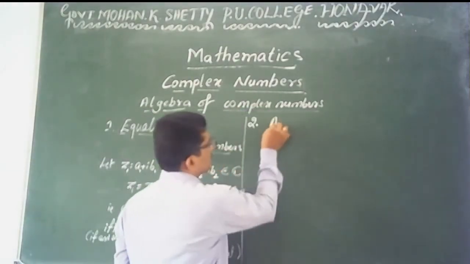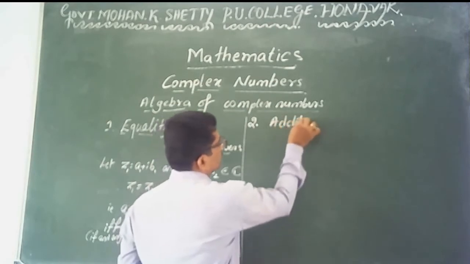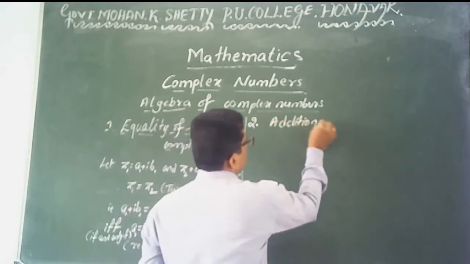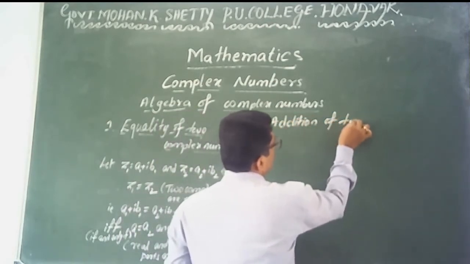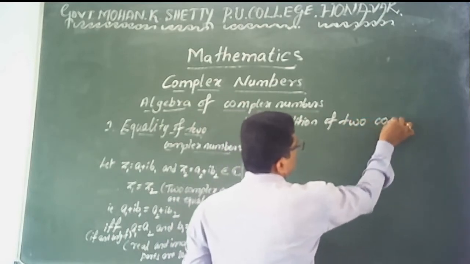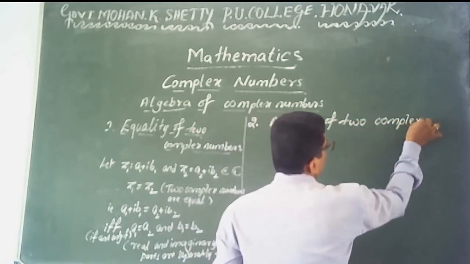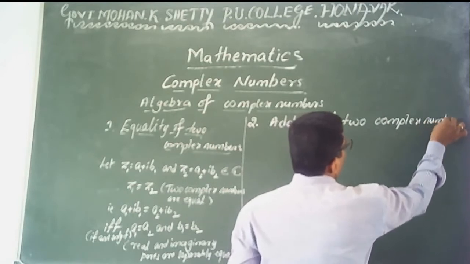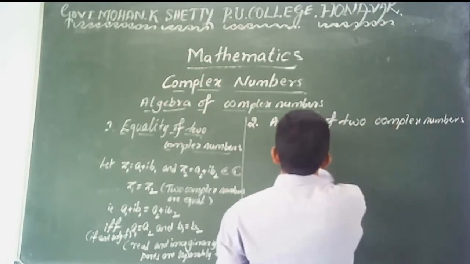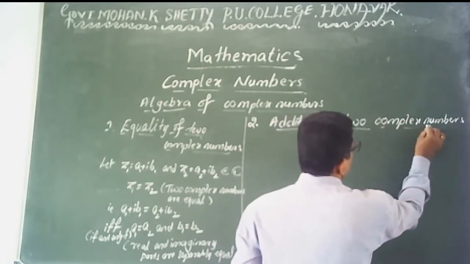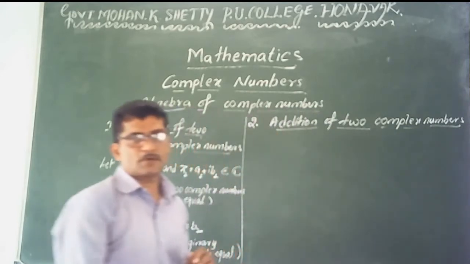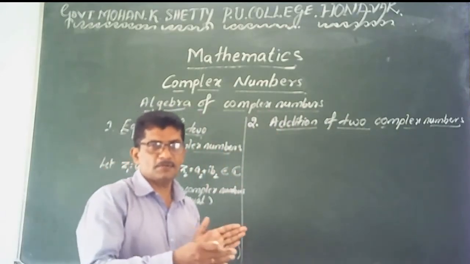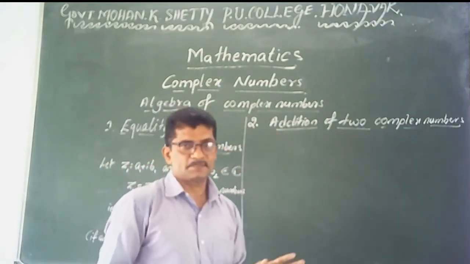The second one is addition of two complex numbers, the second part of the algebra of complex numbers. That is, adding two complex numbers.